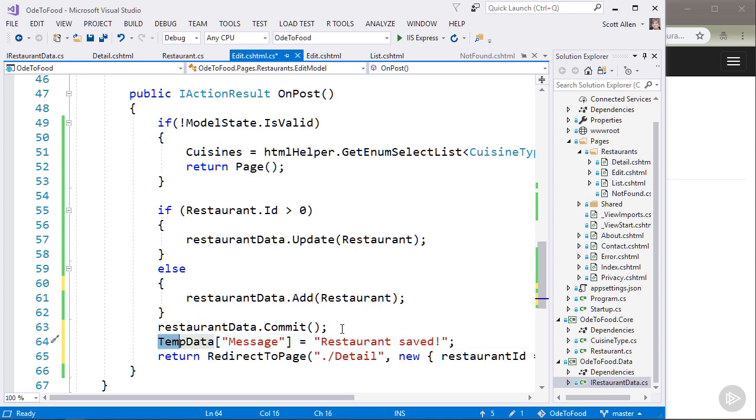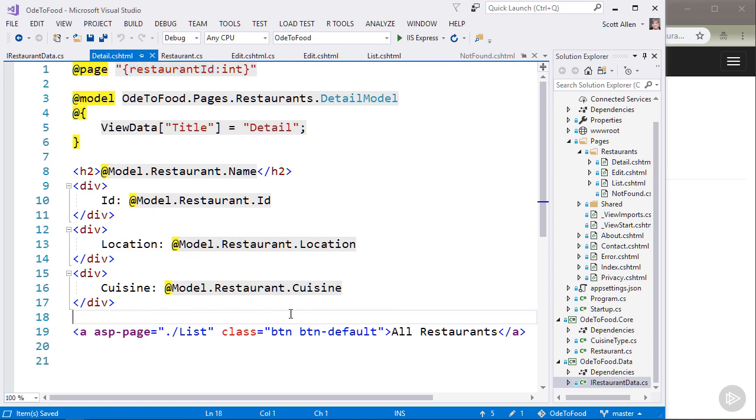And as the name implies, TempData is truly temporary. On the next request to this application, any page in the application can look into TempData and see this message and pull it out. But after that, the TempData will disappear, so we don't have to clean this up. We're simply putting some information in for the next request, for the next page to show, and then that temporary data will disappear. Now the only question is, how do we display this inside of the detail page?